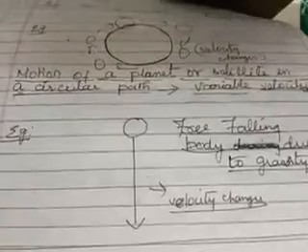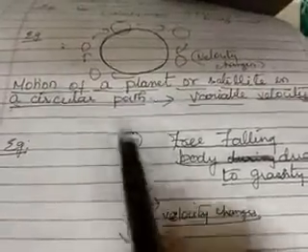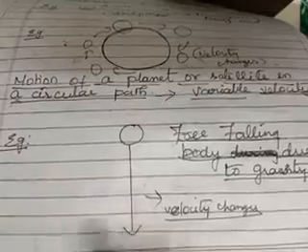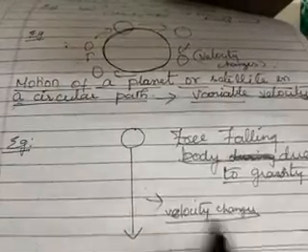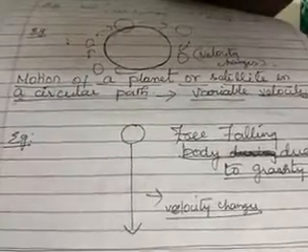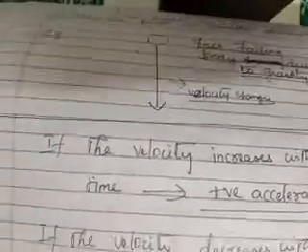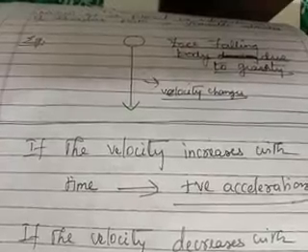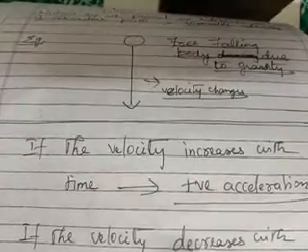Next, a free falling body. You know very clearly, when a body is falling freely, the speed or the velocity increases as it is nearing the ground. So, the velocity changes. This is again an example of variable velocity and non-uniform speed. Okay. Let us get some more information. If the velocity increases with time, then it is called positive acceleration. If the velocity decreases with time, then you call it negative acceleration or retardation.